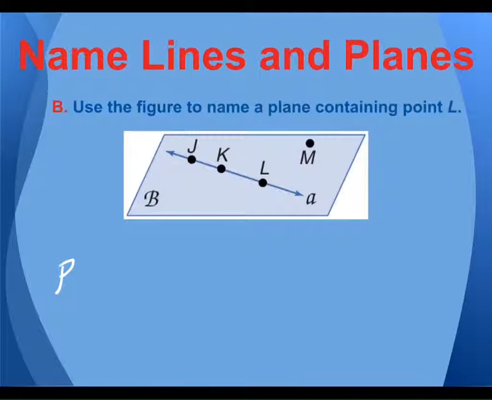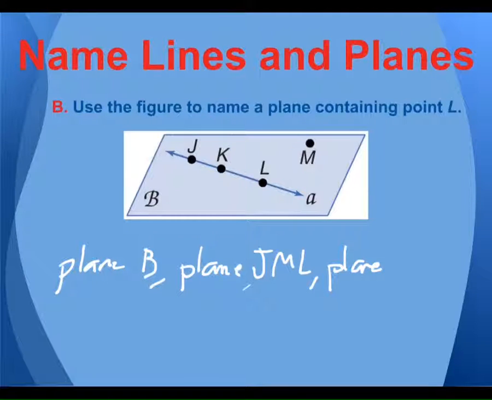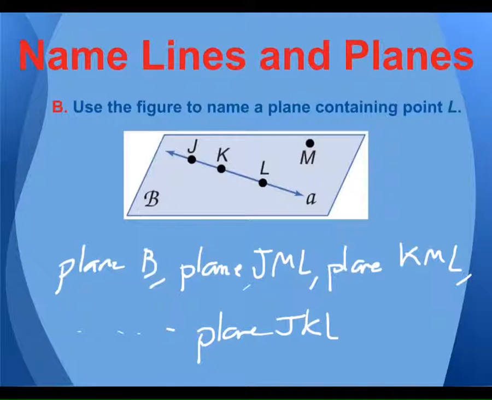So you could, again, say plane B. You could also say what? JML. You could say plane KML. And there's a bunch of others. You just could not say plane JKL. That would not work because those 3 points are collinear. Okay. When you name a plane, you either do it by the capital letter in the corner or you do it with 3 non-collinear points. They can't be on the same line. Okay.